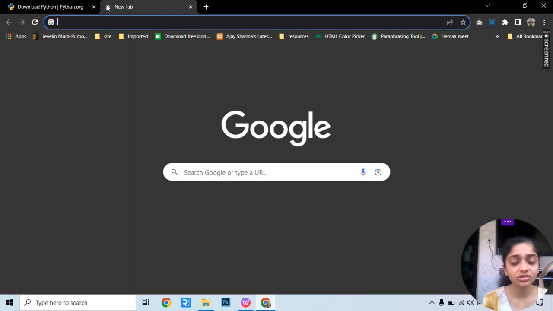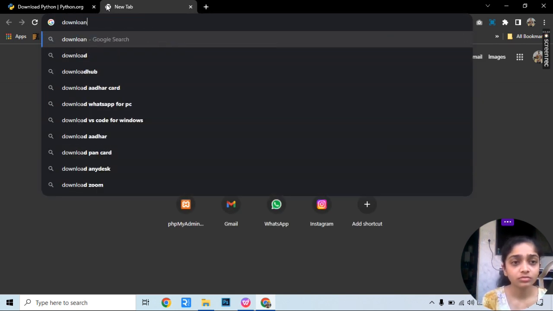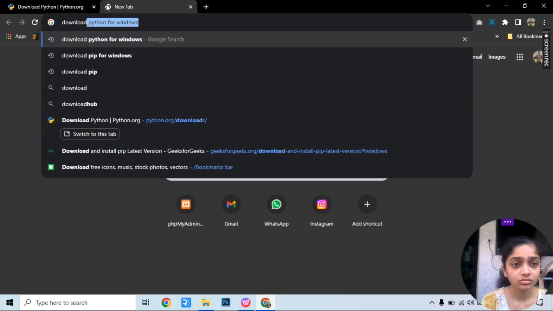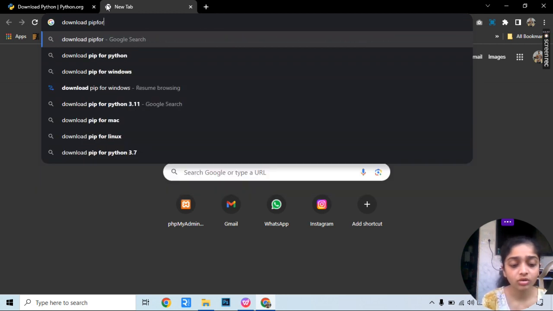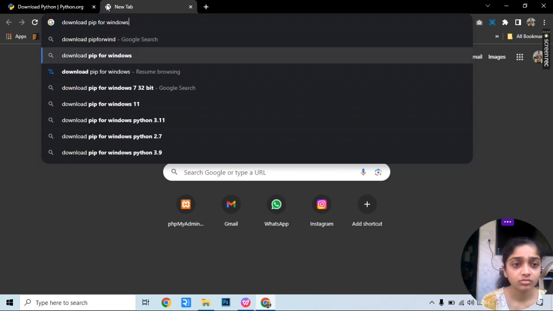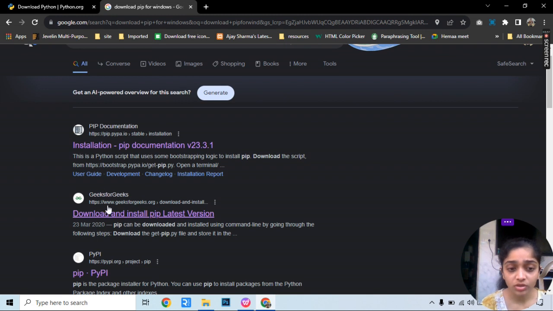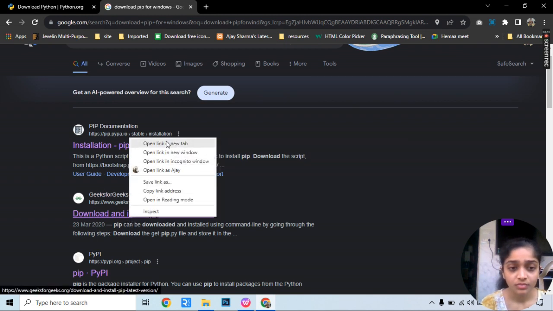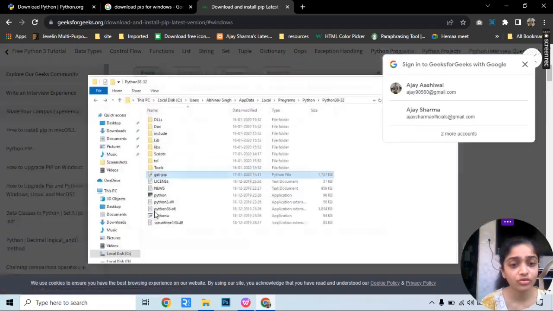Just open another tab and write download pip for Windows. Okay, click on this link, this one. Now, if you have Linux or Mac, click accordingly. I have Windows, so I will click on Windows.